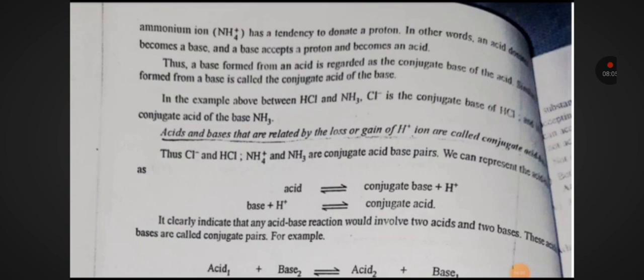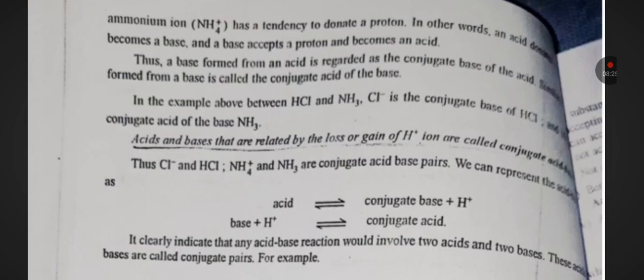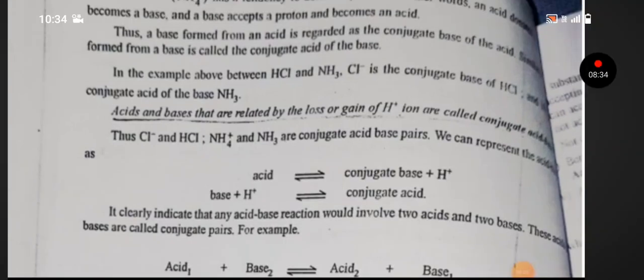Thus, base formed from acid is regarded as the conjugate base of acid. So, acid formed from a base is called conjugate acid of the base. In the example above, between HCl and NH3, Cl negative is conjugate base of HCl and NH4 positive is conjugate acid of base NH3. Acid and base which are related by loss or gain of H positive ion are called conjugate acid base pair. Thus, Cl negative and HCl, NH4 positive and NH3 are conjugate acid base pairs.